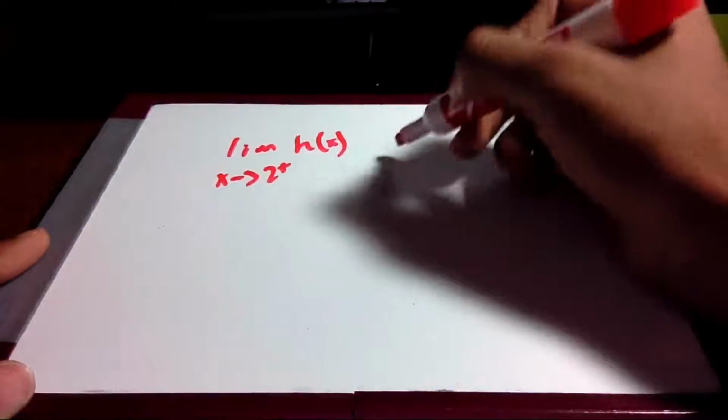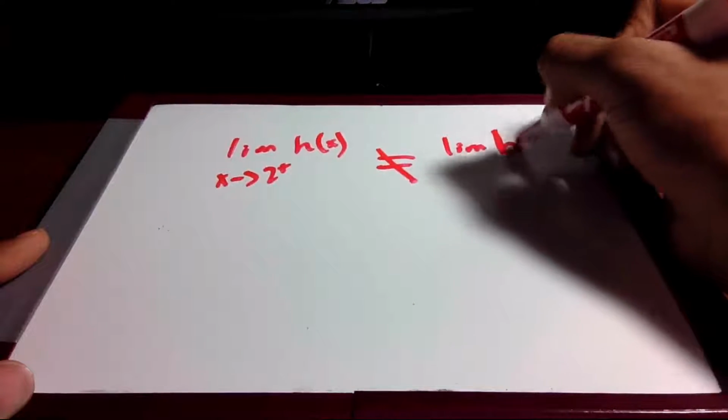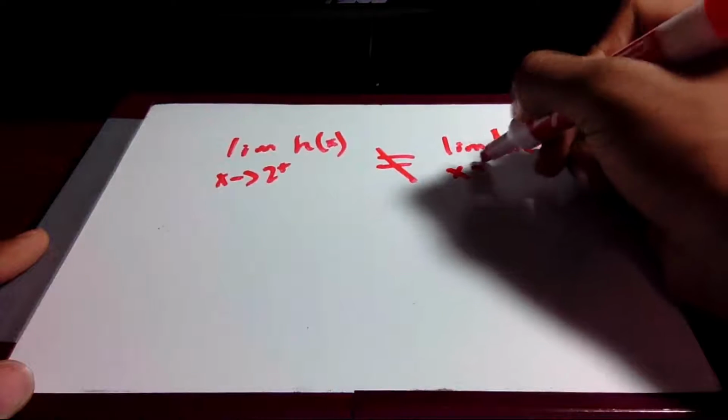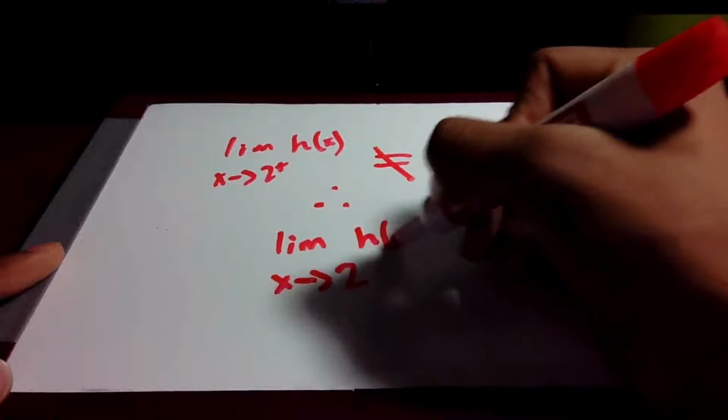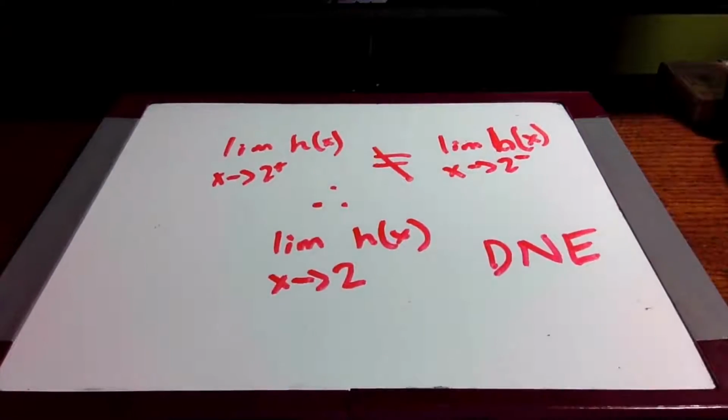Now, this might cause a problem because the limit as x approaches 2 from the right of h of x does not equal the limit as x approaches 2 from the left. Therefore, the limit as x approaches 2 of h of x does not exist.